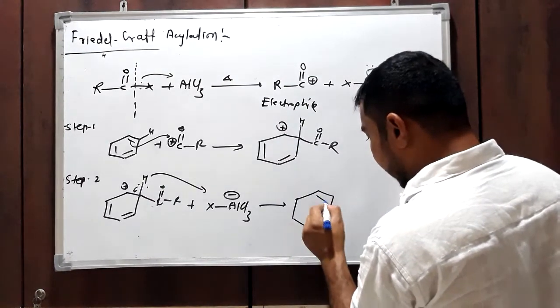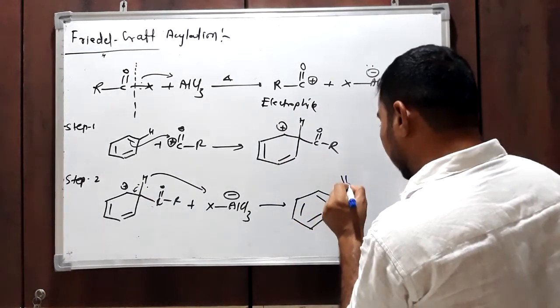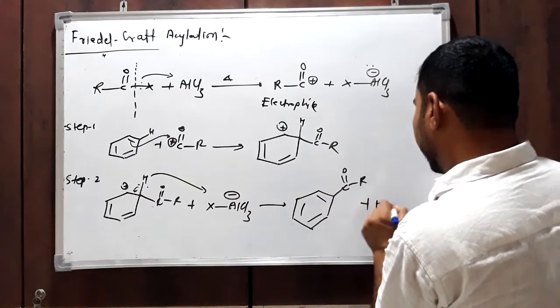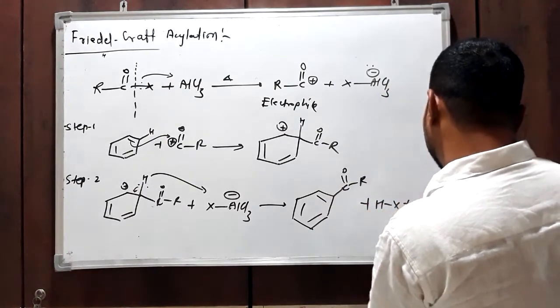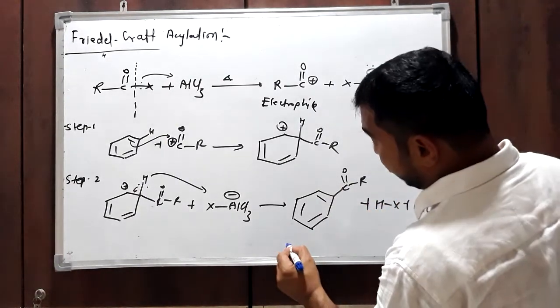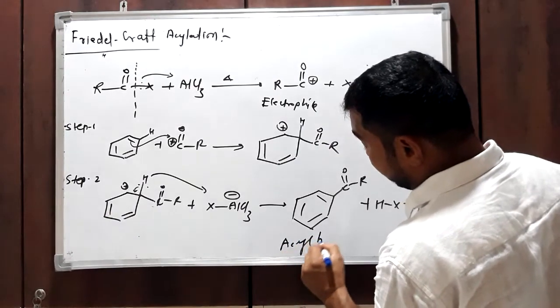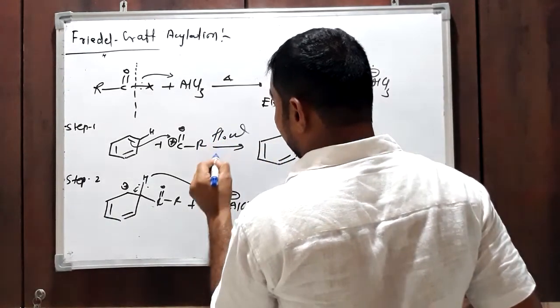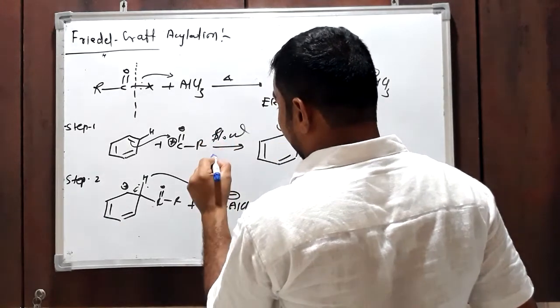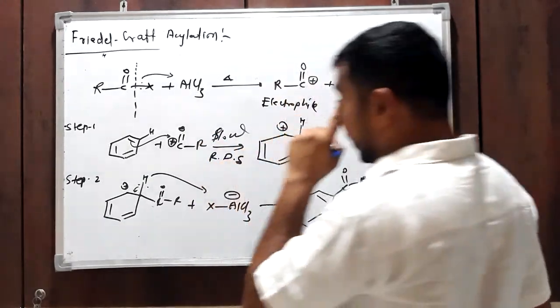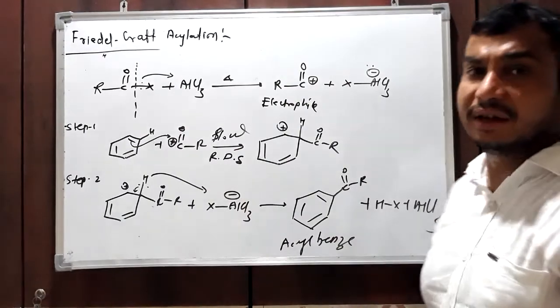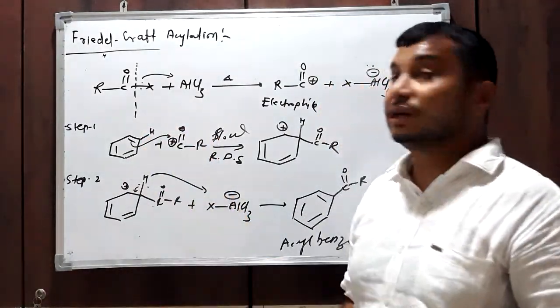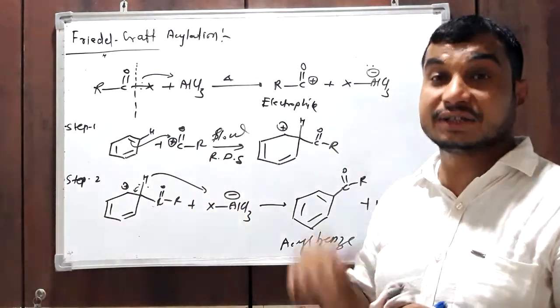Aromatic character is regained by this ring, plus HCl and AlCl3. Okay, so this is the product obtained, acyl benzene. Again this is slow and the RDS, the same similar mechanism just like alkylation. So this is the Friedel-Crafts acylation reaction.